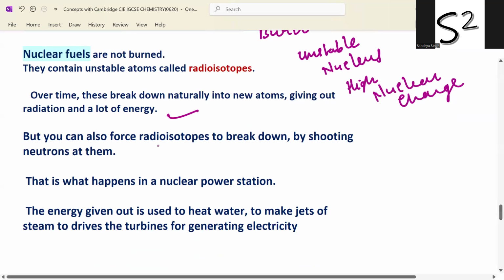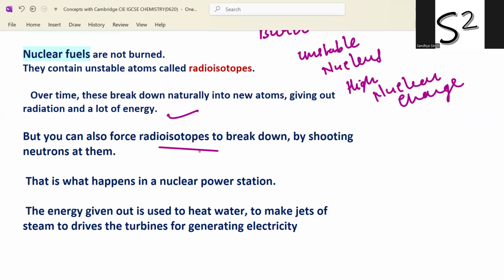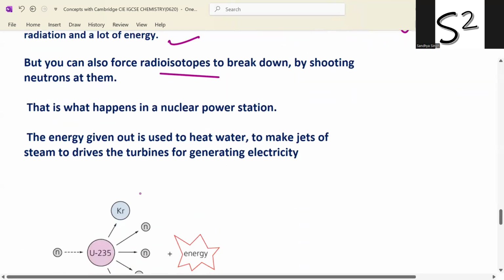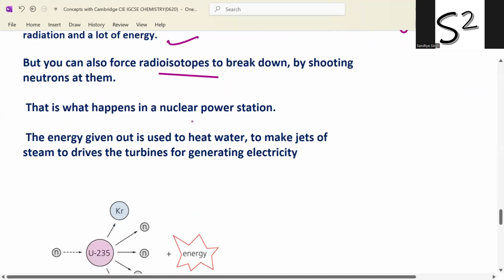But you can also force radioisotopes to break down. Radioactive elements in which different numbers of neutrons are present. We can break down radioisotopes by shooting neutrons at them. When we throw a neutron on them, they break down. That is what happens in a nuclear power station.